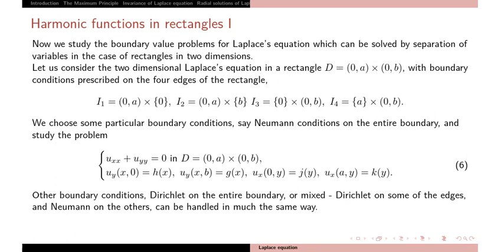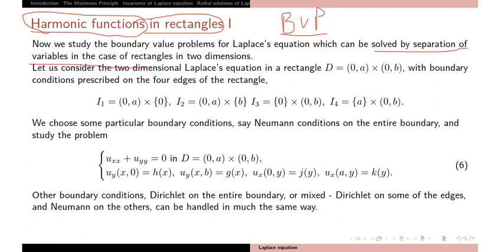So now we move to study the first example of a solution of the Laplace equation, that is, a harmonic function, in rectangles. Finally, I am solving a boundary value problem for the Laplace equation by using the famous method of separation of variables. I am taking the Laplace equation in a rectangle, 0 to a cross 0 to b, a rectangular region with boundary conditions prescribed on the 4 edges of the rectangle.